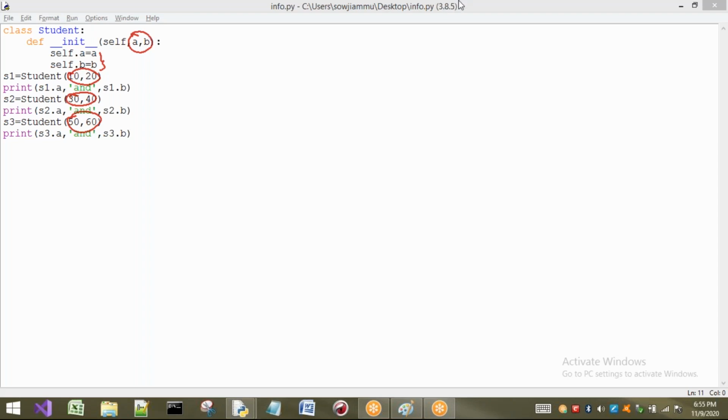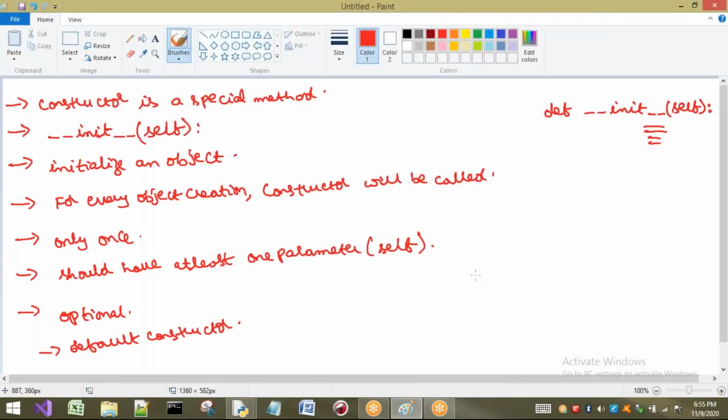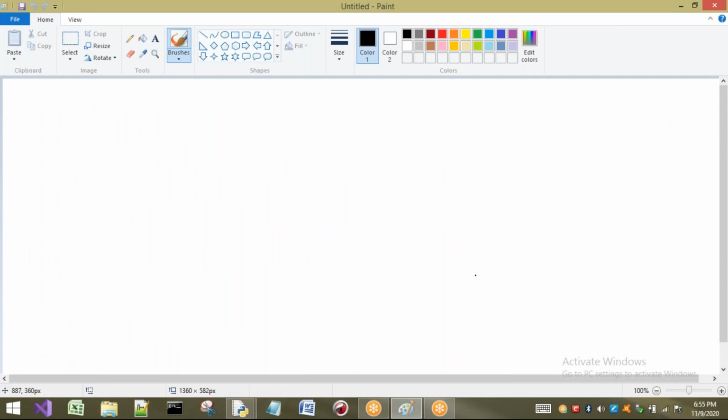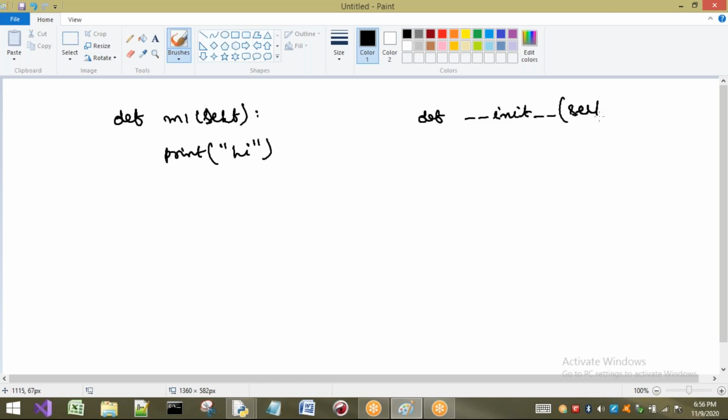Now you may think in your mind that a method and a constructor look the same. Is there any difference? Let us consider a definition M1. Here I am writing print; self will be there. Print of hi is what I am going to write. In the same way, here I am having a constructor, and in it I am having some self.